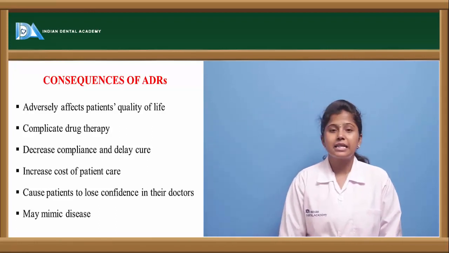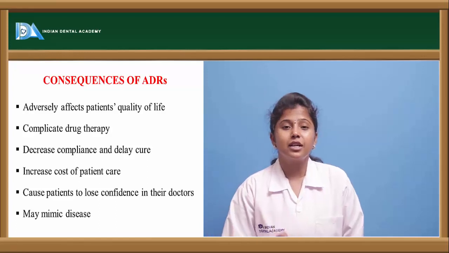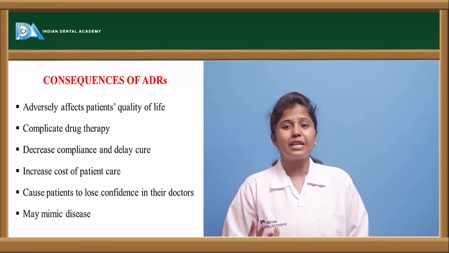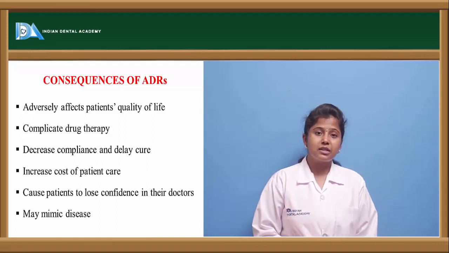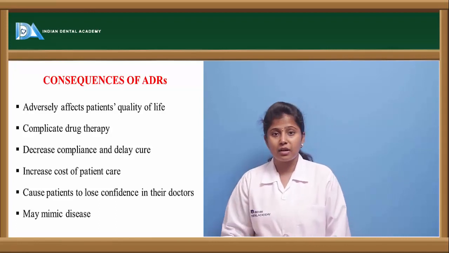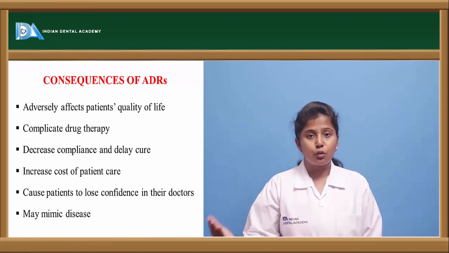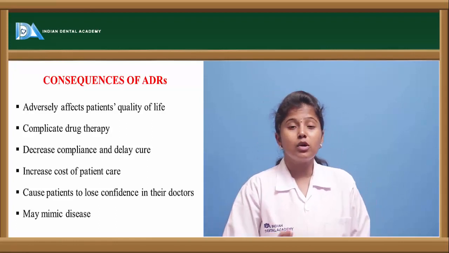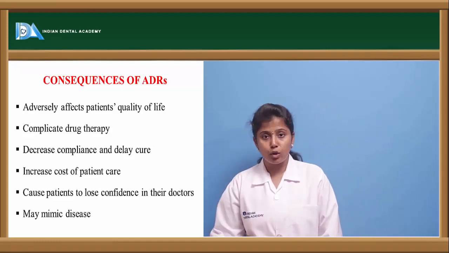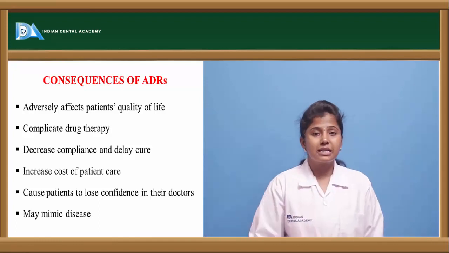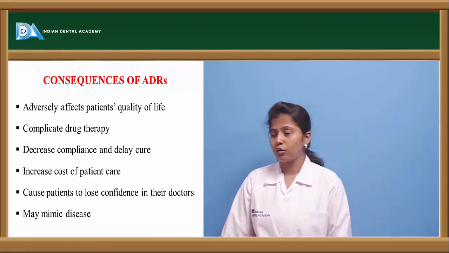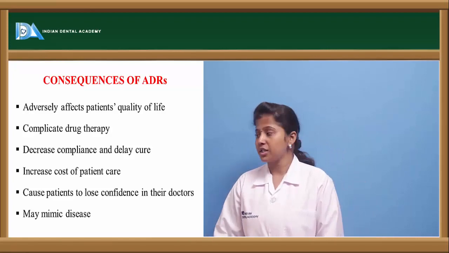Then drug compliance and delayed cure. The drug should be compliant, or the drug should be accepted by the patient. If the patient is not willing to take the drug, then he won't take it, and that may lead to adverse drug reaction, to severe toxic effects. And the other one is delayed cure. The drug prescribed, because of tolerance or dependence, may not cure, or it may show delayed cure. Because of a long half life in the drug, that may have delayed effects. All of these may result from adverse drug reactions.